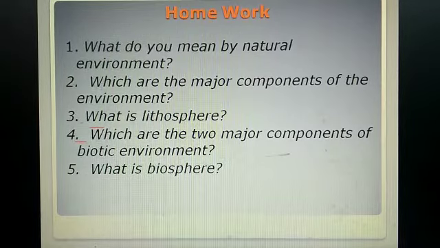Then the last question, what is the biosphere? You have to write the definition of the biosphere. The definition is given in the explanation part on the biosphere. Just look at that area again, and I hope you can make the answers to all 5.